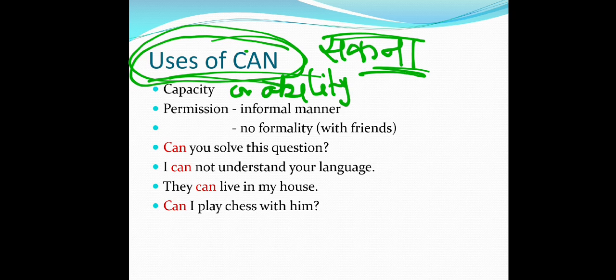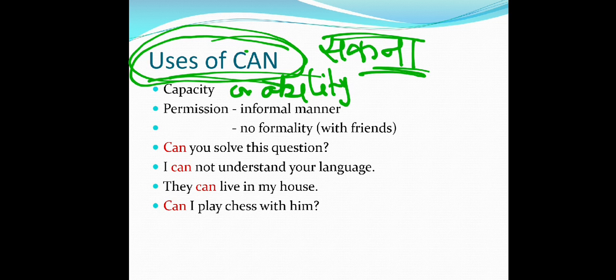Here we don't use formality with people, because you can use this can with your friends. It's more polite with your friends, but you can't use it with other persons. So it's an informal manner of saying with friends: can you help me, can you do this, can you solve this question. So here I have used can you solve this question. क्या तुम ये question solve कर सकते हो.